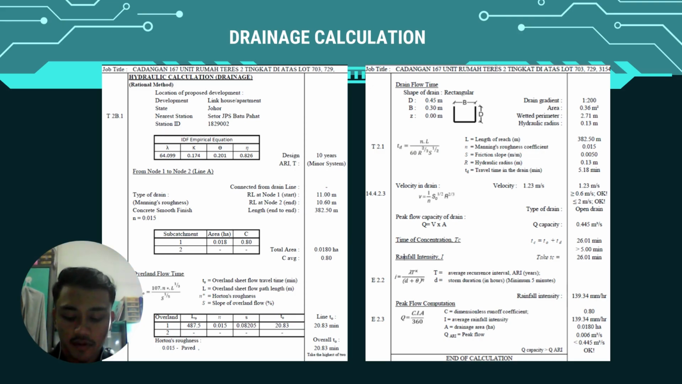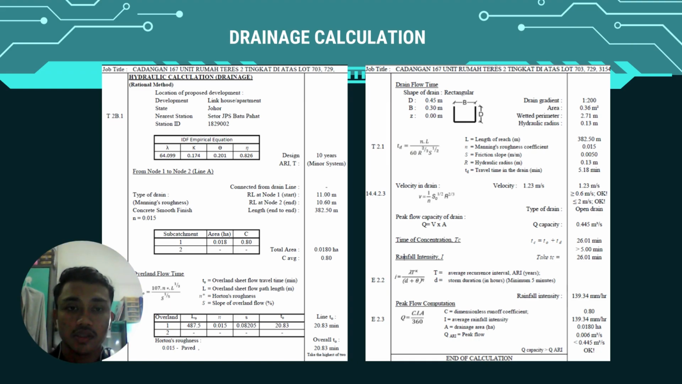Okay, and then we find the peak flow capacity, which is 0.445 m³/s, and then we find the rainfall intensity, which is 139.34 mm/h. Then we find the peak flow from the rainfall intensity we calculated just now, and we got 0.006 m³/s, which is lower than Q capacity.